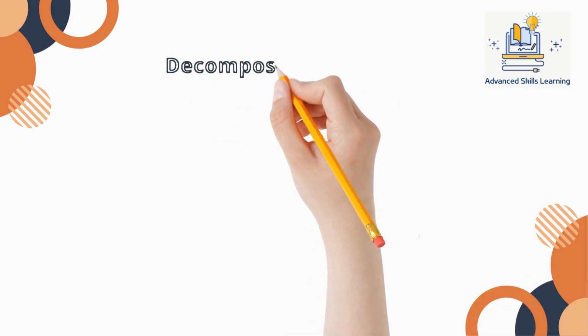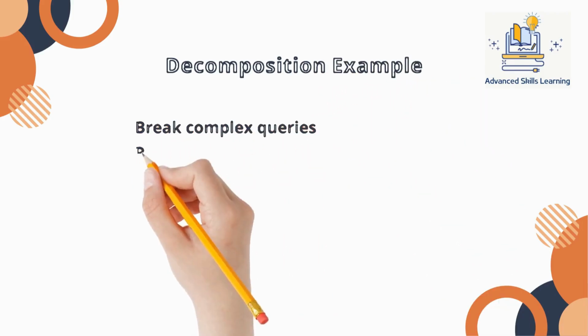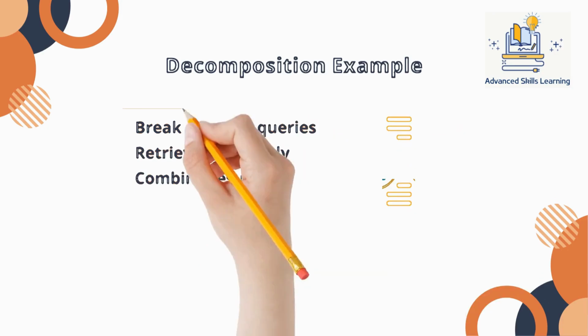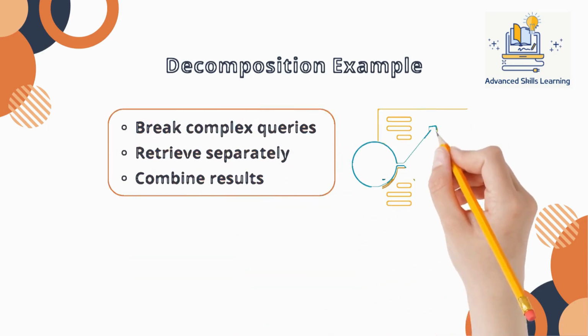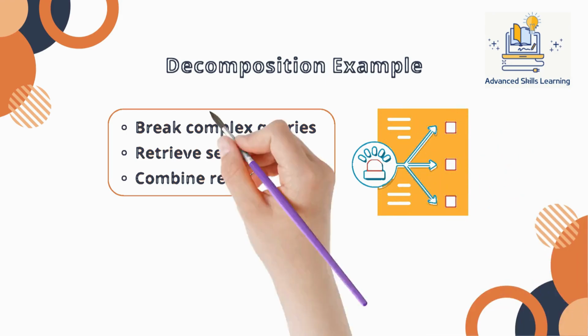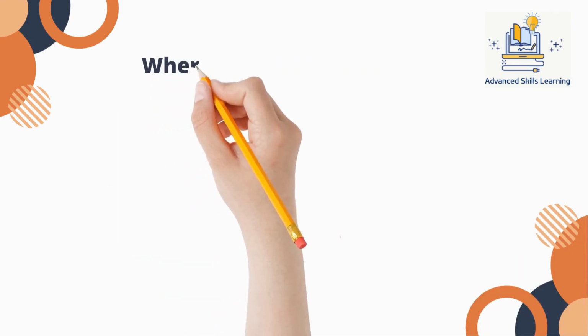Decomposition is useful for complex questions. Instead of forcing one query to do everything, you split it into parts. Retrieve results separately, then combine them. This is how you handle multi-step reasoning in RAG systems without overloading retrieval. This approach reduces retrieval confusion by isolating each part of the user's intent.